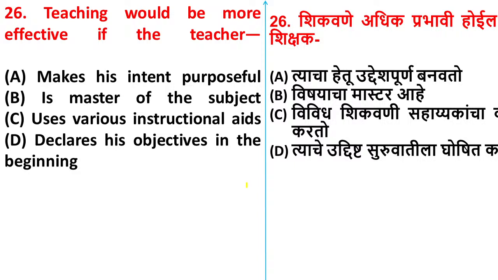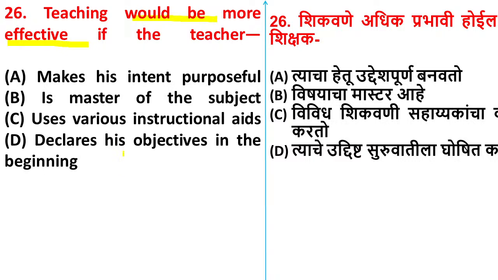Question number 26. Teaching would be more effective if the teacher, option A, makes his intent successful. Option B is master of the subject. Option C uses various instructional aids. Option D declares his objectives in the beginning. Yes, Ashwini, comment the answer for the question number 26.